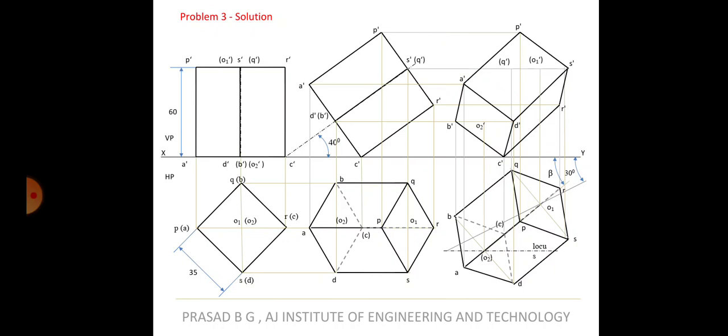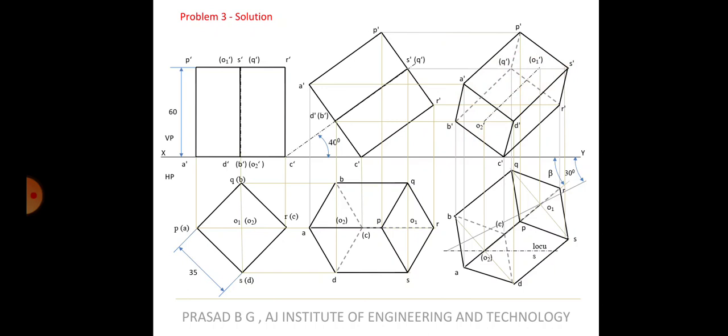Okay. So P to Q is hidden line. Q to R is hidden line. So when P to Q, Q to R is hidden line, Q to B is also hidden line. Got it? P to Q is a hidden line. Here, Q to R is a hidden line. So Q to B is also hidden line. And this is the axis. So this completes 2 problems.